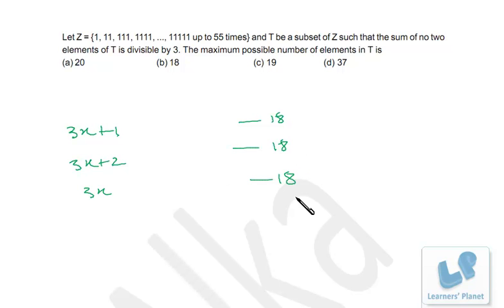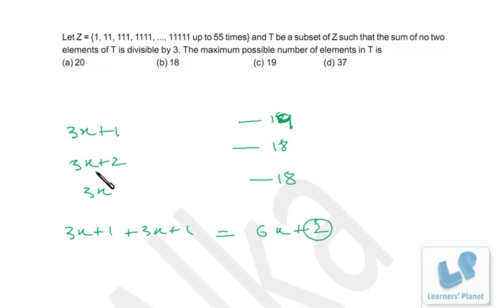Now these are 54, then once again we'll come to this. So the next will be 3x plus 1 format. So in fact, of 3x plus 1 format there will be 19 numbers. Okay. Now just listen to me carefully. If you add up any two elements of 3x plus 1 format, what will you get? 3x plus 1 plus 3x plus 1, that means 6x plus 2, that means a multiple of 3 plus 2. That means the sum will not be divisible by 3.